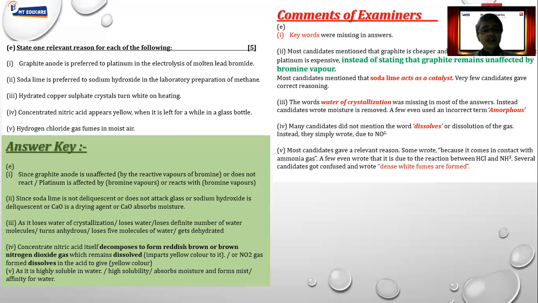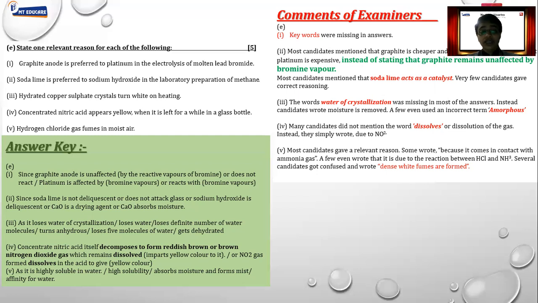Next comes: concentrated nitric acid appears yellow when it is left for a while in a glass bottle. Now we should know the correct answer behind that. Why does it happen so? We know that concentrated nitric acid is generally kept in a dark bottle because when it comes in contact with sunlight, it will decompose and break down to give us nitrogen dioxide gas, and that is why it turns yellow. Fine. So the correct answer is, of course, because nitrogen dioxide forms, which is reddish brown in color. So we get a pale yellow colored liquid there. Fine. But why does it happen? Because the substance decomposes.